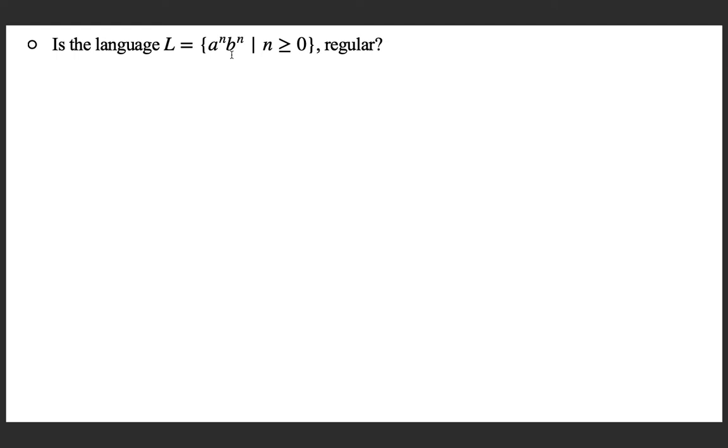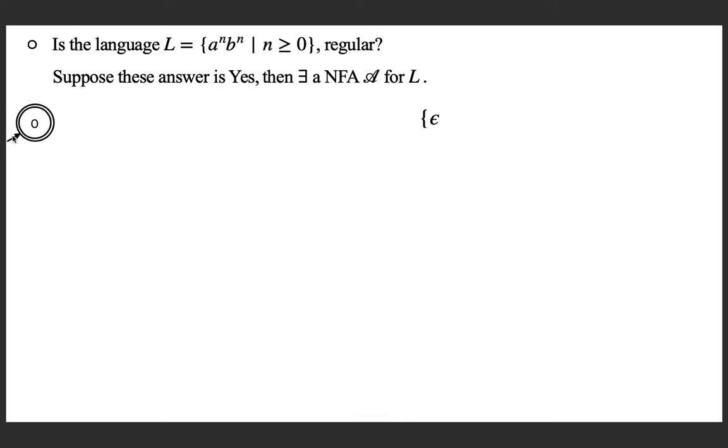So what do you think? Is this a regular language? Suppose the answer is yes. Then, without loss of generality, we can say that there exists a non-deterministic finite state automaton A for this language. We can try to construct an NFA for this language. So if you look at this NFA, it is accepting epsilon, which is in the language. We can try to extend it.